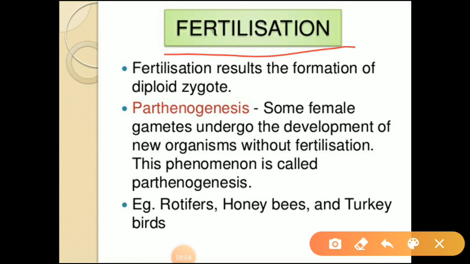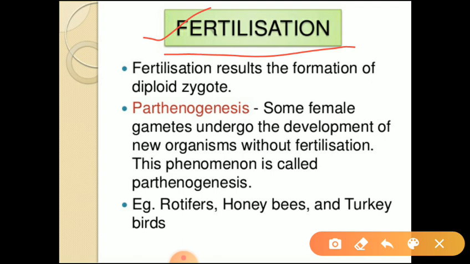Next, second event we can call as fertilization events. It is the events which occur after pre-fertilization. What is it? Fertilization means the fusion of male and female gametes to form a diploid zygote.